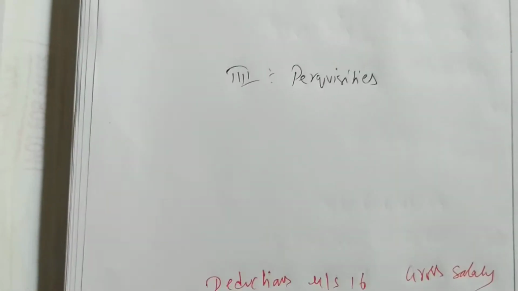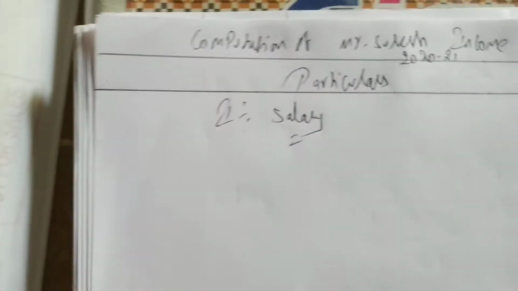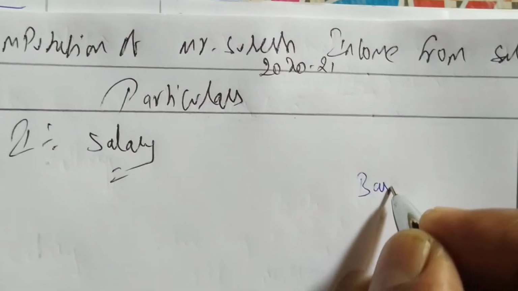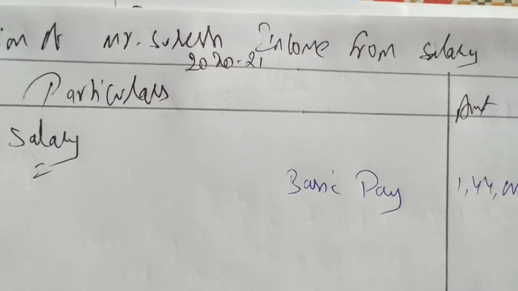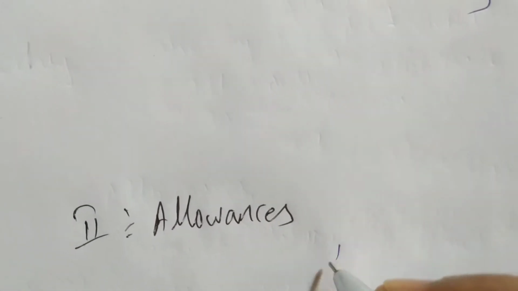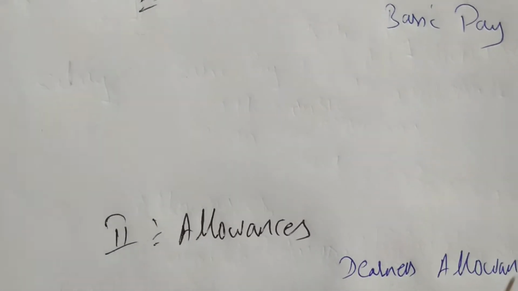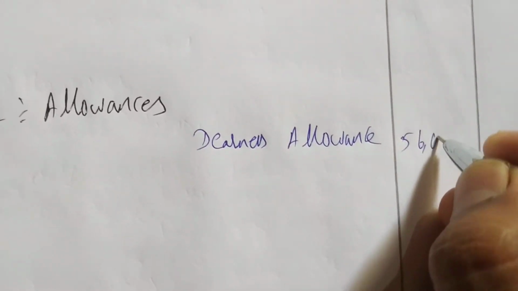Okay, we will write one after the other all the items. So first we are having salary. In salary we are having first what is given, basic pay, that is 1,44,000. So let us write first basic pay, 1,44,000. Then after basic pay we are having DA, that is part of salary, we have to write under allowances. Dearness allowance, it is part of salary. How much is part of salary? 56,000. So we'll write 56,000 as dearness allowance.